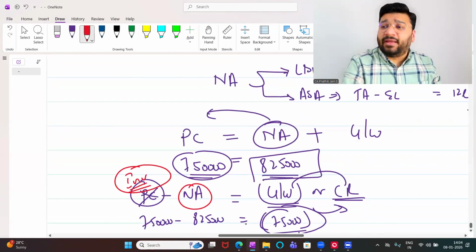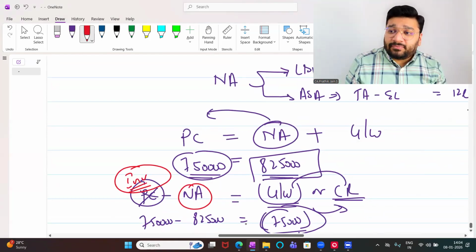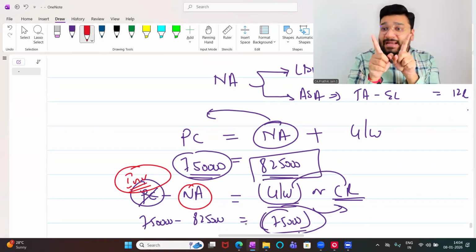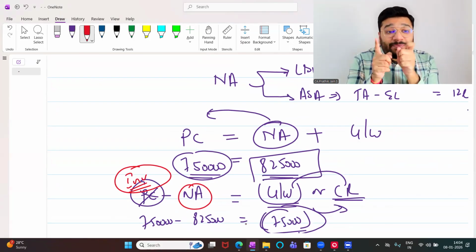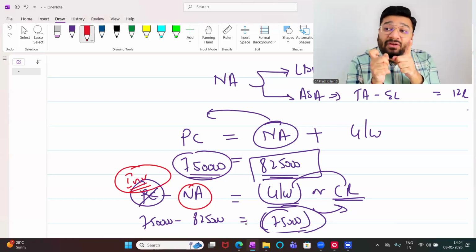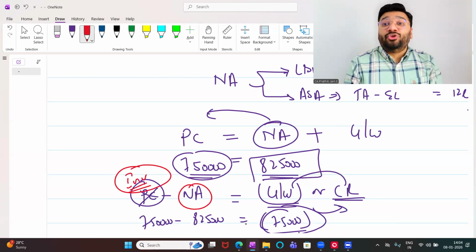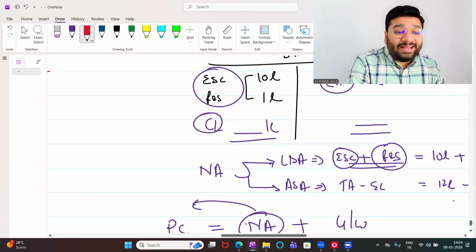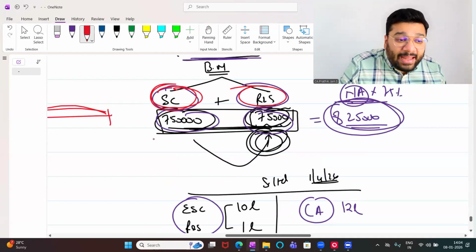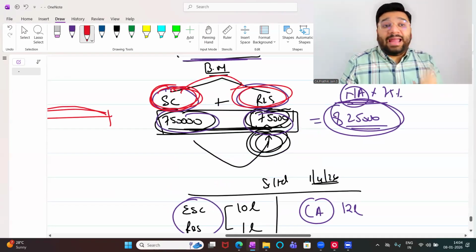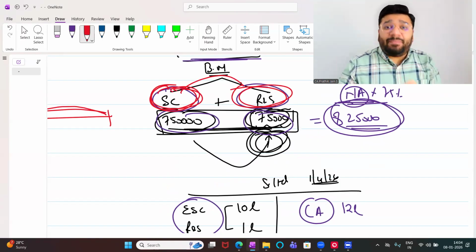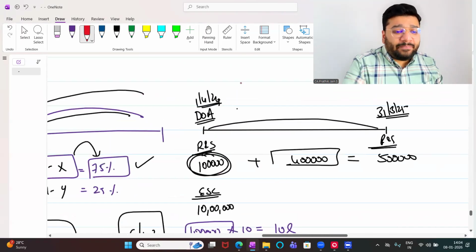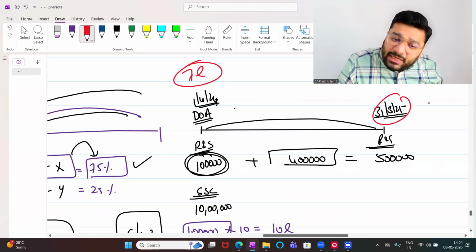To calculate goodwill and capital reserve, I need two items. Which are those two items? Investment and net asset. Investment, the data will come from where? Balance sheet of holding company, asset side. Net asset information will come from where? In net asset, two items are there: share capital and reserve and surplus. These both I need on which date? On the date of acquisition. Investment, understand one thing. You paid 7 lakh here. At the end also, it will be 7 lakh only.